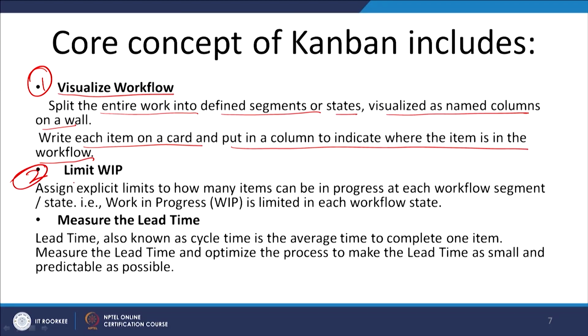The second important concept is limiting the work in process. Assign an explicit limit to how many items can be in progress at each workflow segment or state. That means work in process is limited in each workflow state. You should create the limit of work in process, so that this particular stage cannot have more than 3 units, this stage cannot have more than 5 units, this stage cannot have more than 1 unit.